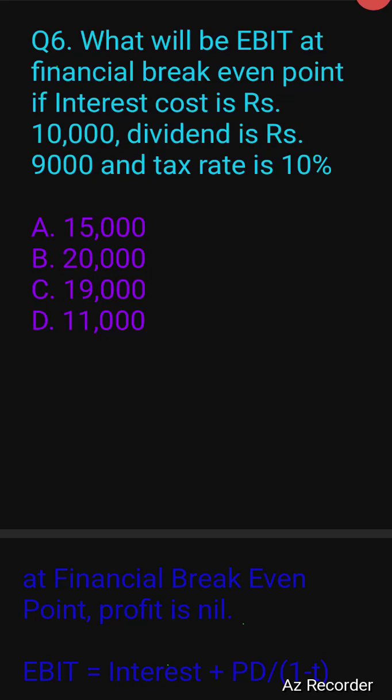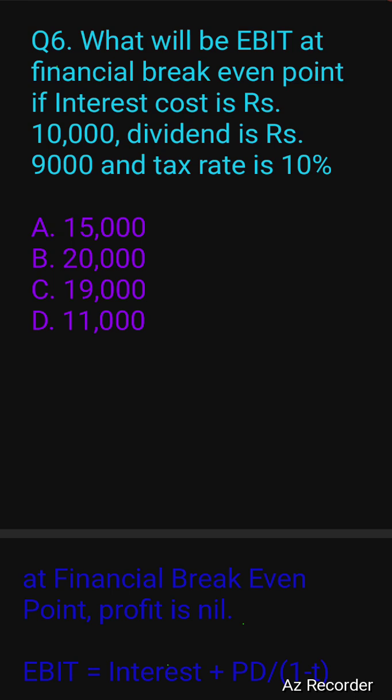So friends, let me take question number 6 to 10 on financial management for government exam preparation. Question number 6 is, what will be EBIT at financial break-even point if interest cost is rupees 10,000, dividend is rupees 9,000 and tax rate is 10%. Four options are given: 15,000, 20,000, 19,000 and 11,000.